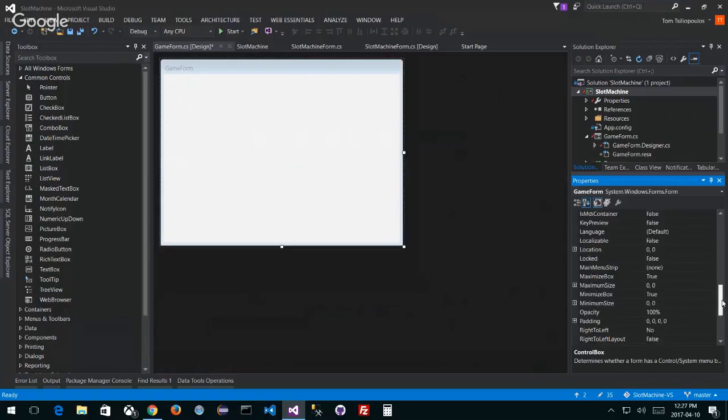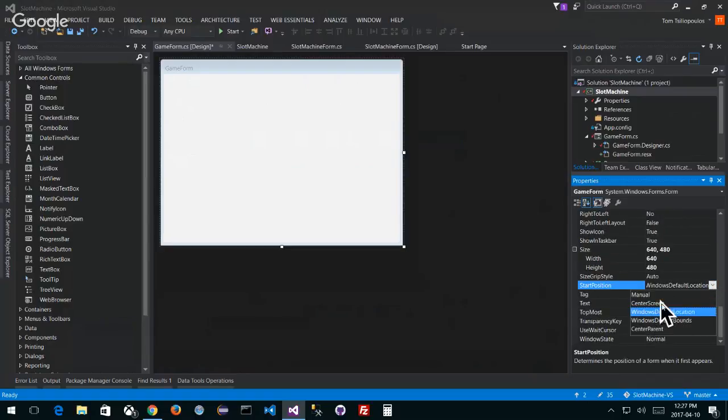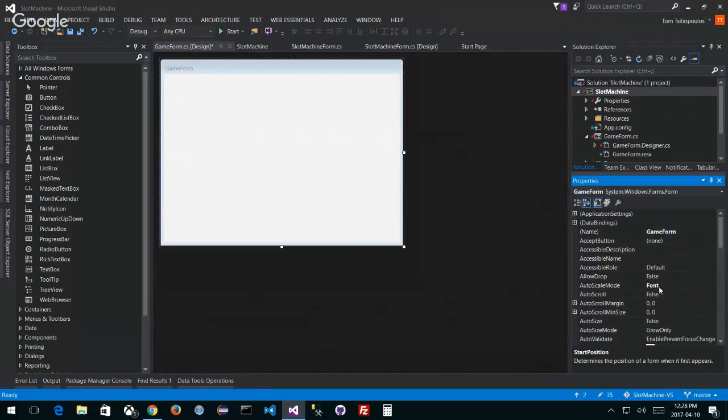And I definitely want this to appear in the middle of my screen, so I'm going to change my start position to center. Right, and you know what? I really don't like when my font gets reorganized, especially when I'm doing anything like this. So I'm going to do none. So again, all those things are done, right?